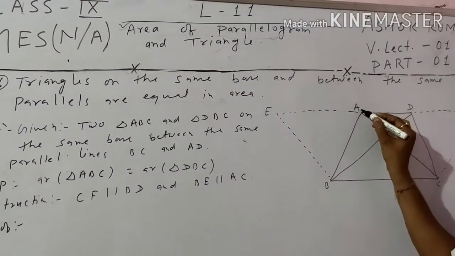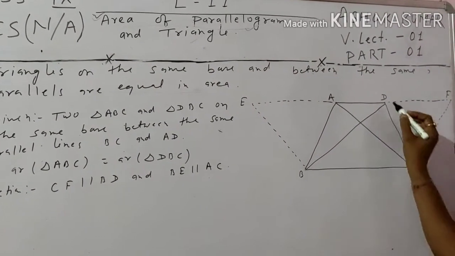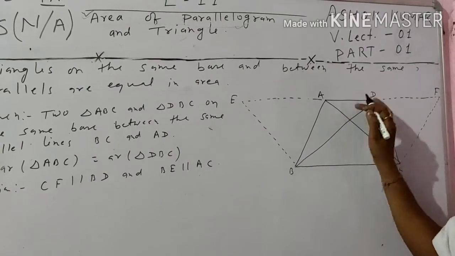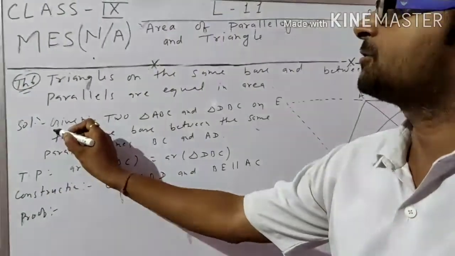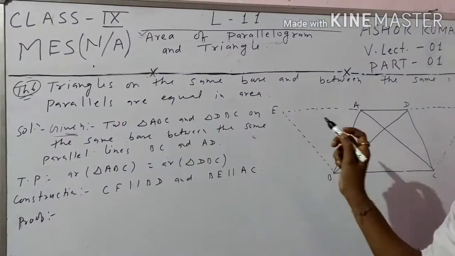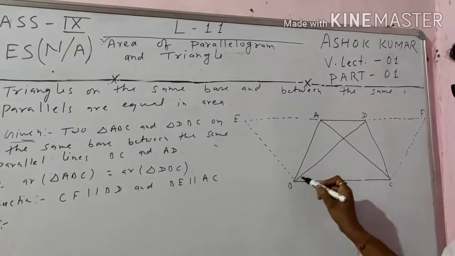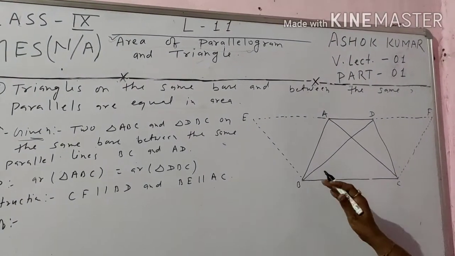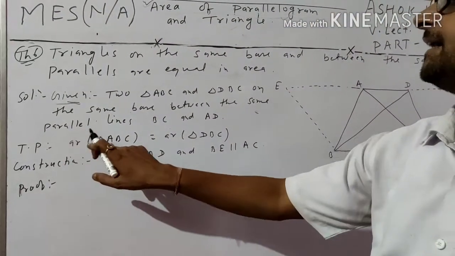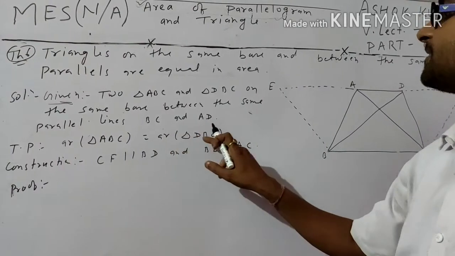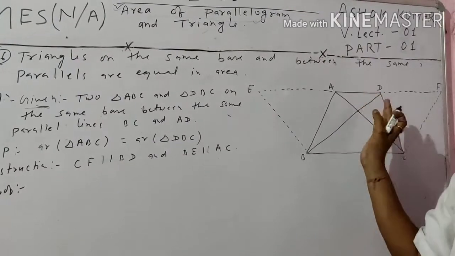Here, triangle ABC and DBC are two triangles on the same base between the same parallels. Given: two triangles ABC and DBC on the same base and between the same parallels AD and BC. To prove: area of triangle ABC is equal to area of triangle DBC.